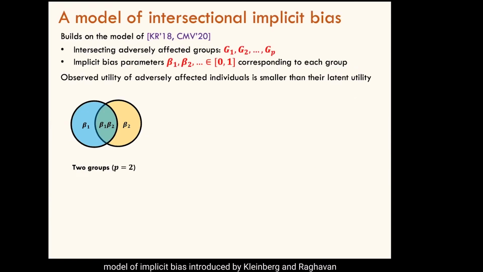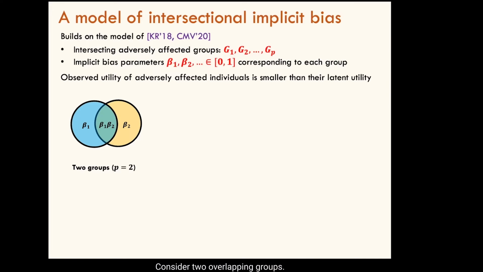We consider a model of implicit bias introduced by Kleinberg and Raghavan and later extended by other works. Here, there are multiple affected groups that can possibly overlap with each other, and for each group, there's a bias parameter. So for groups G1, G2, and G3, there are bias parameters beta 1, beta 2, and beta 3. The observed utility of applicants in affected groups is smaller than their latent utilities.